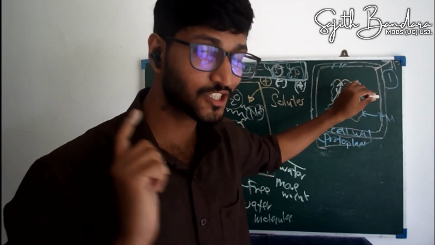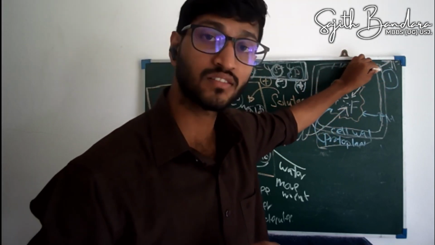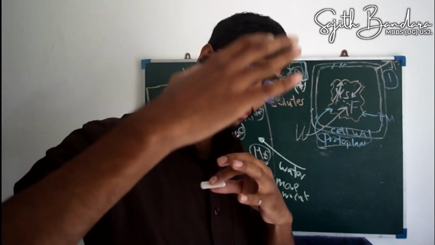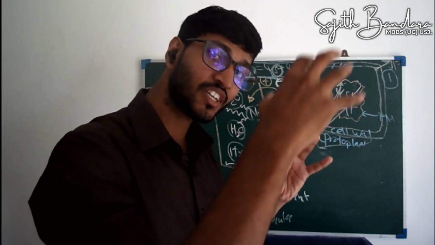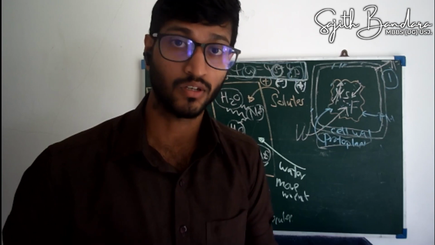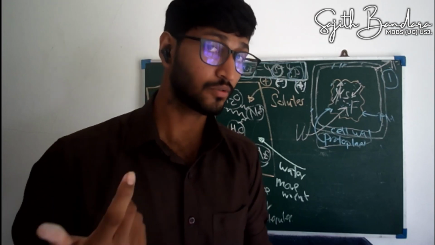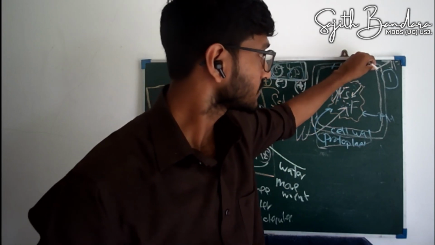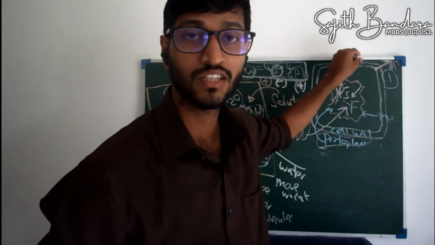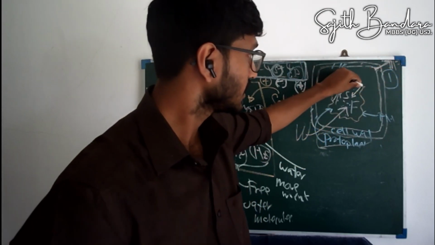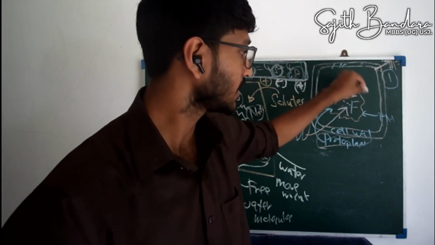Once it gets attached to this cell wall, it exerts a force on this cell wall. This plasma membrane exerts a force on this cell wall once it expands and gets attached to the cell wall. Understood? Now, your physics. According to Newton's third law, when this plasma membrane exerts a force on the cell wall, the cell wall also exerts a force back onto the plasma membrane plus cytoplasm.